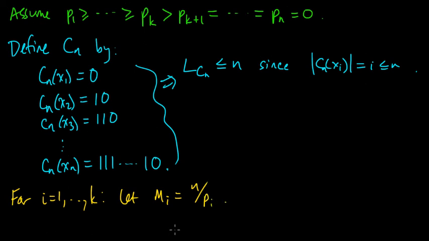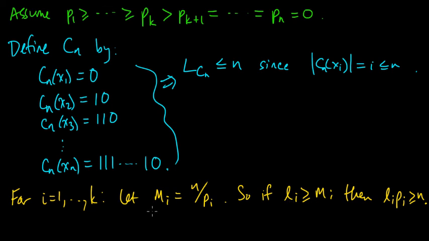Now, why did I define this? The reason is that with these m's, if L_i is greater or equal to m_i, then L_i p_i is greater or equal to n.